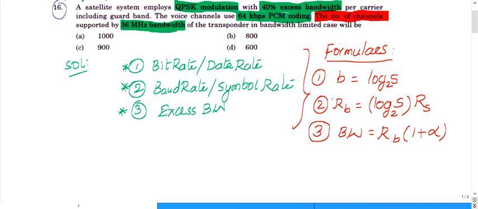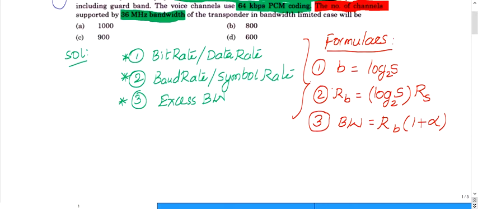So here is the summary. The number of bits is log base 2 S, and the bit rate RB is equal to log base 2 S multiplied with RS, the symbol rate. Then the third formula I didn't explain, but try to memorize it. We'll see it in the upcoming classes.